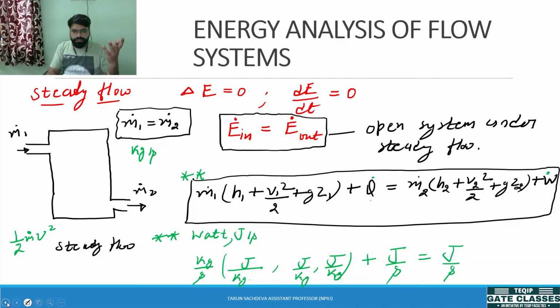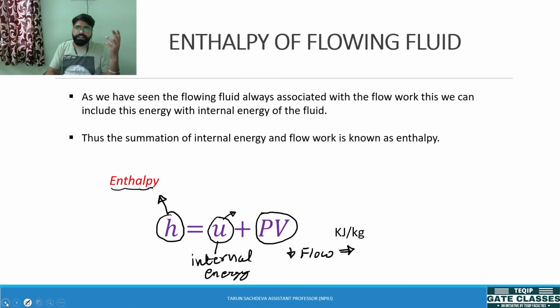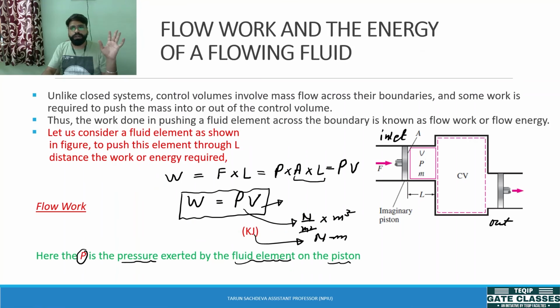We have understood that enthalpy will always be the summation of internal energy and the flow work, and this flow work will always be there for the problem of a flowing fluid. Whenever there is a problem of a flowing fluid, only then will there be a flow work associated with it at the input and at the output.